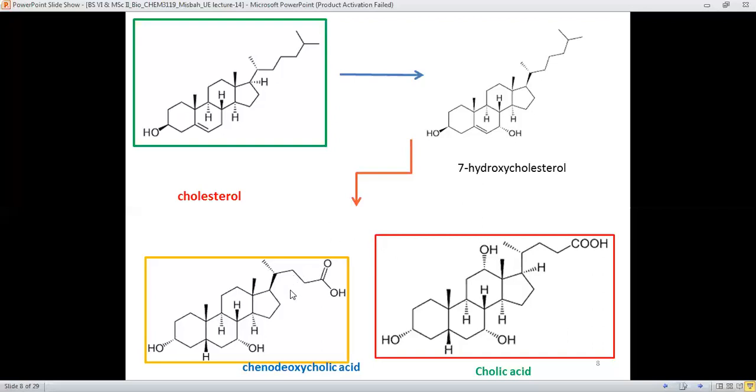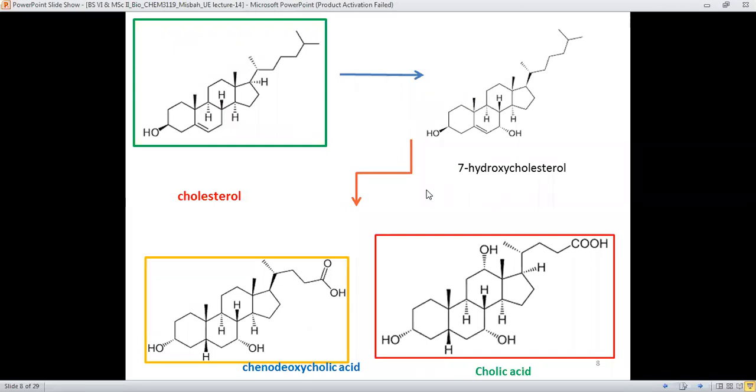But in the chenodeoxycholic acid, there is a difference, and if we make a comparison between cholesterol, 7-hydroxycholesterol, and its bile derivatives like chenodeoxycholic acid and cholic acid,